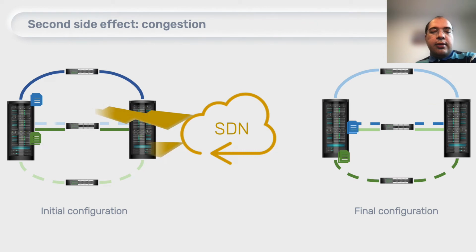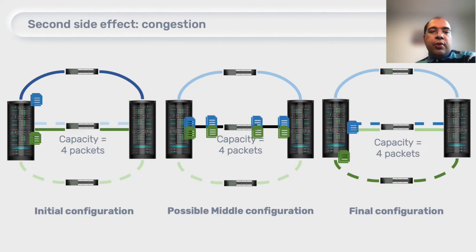Now let us consider the case that the blue packets are updated much sooner than the green ones. What happens is that both green and blue packets would use the middle path. This would result in congestion because the middle path has capacity 4, and now we are moving 8 packets along it.